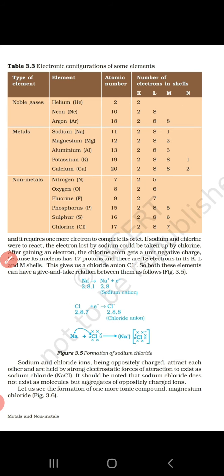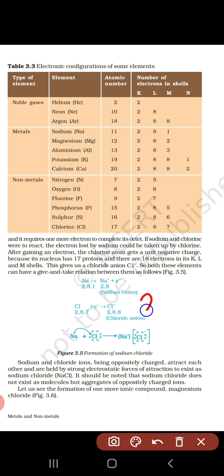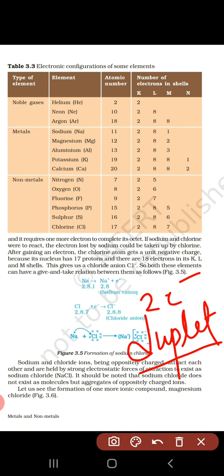Now, having 2 electrons in the outermost K shell is known as a duplet. If there are 8 electrons in the outermost shell, we call it an octet, and if there are 2 electrons, we call it a duplet.